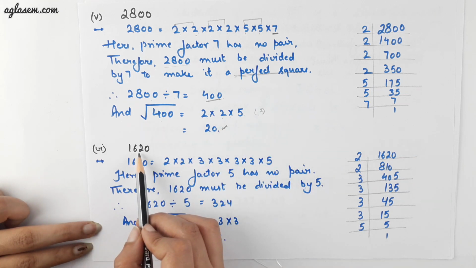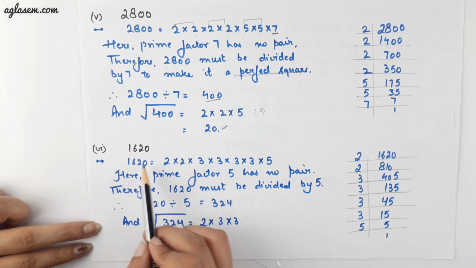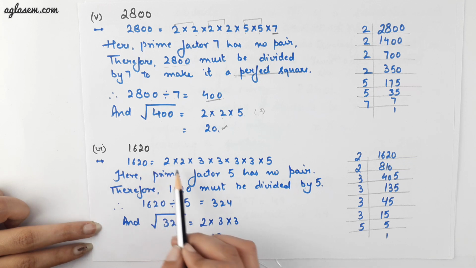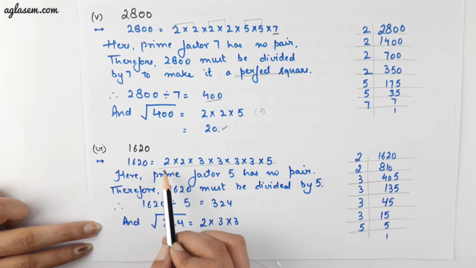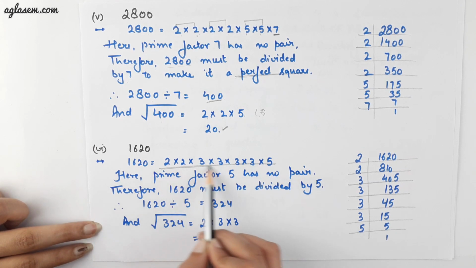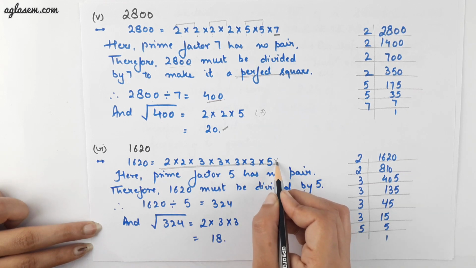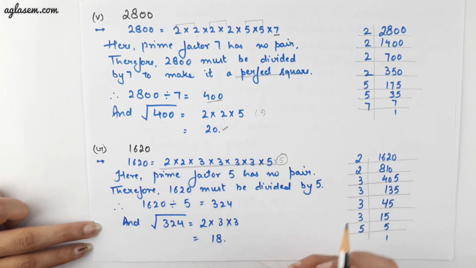The last part of this question is 1620. So 1620, prime factorization of this number is this. And while seeing the prime factorization, we can clearly see 5 has no pair with itself. Therefore, 1620 must be divided by 5 to get a perfect square number, that is 324.